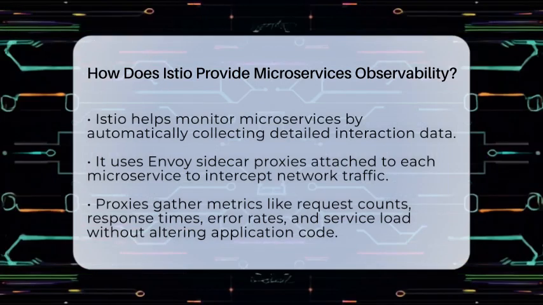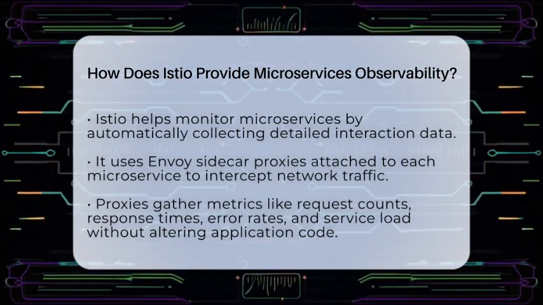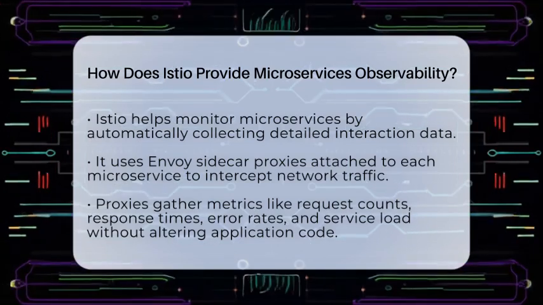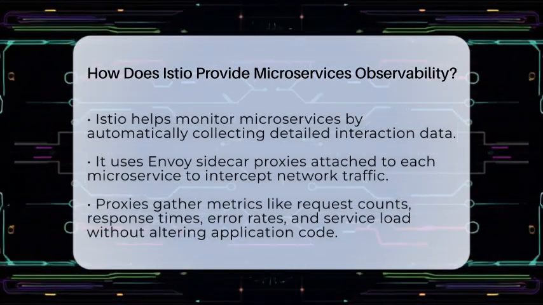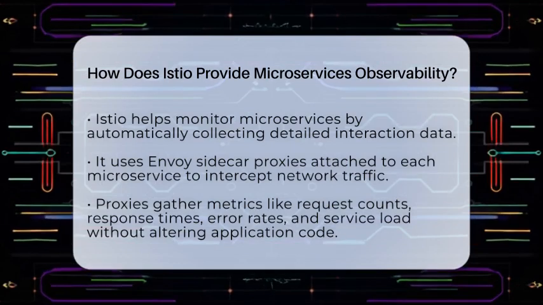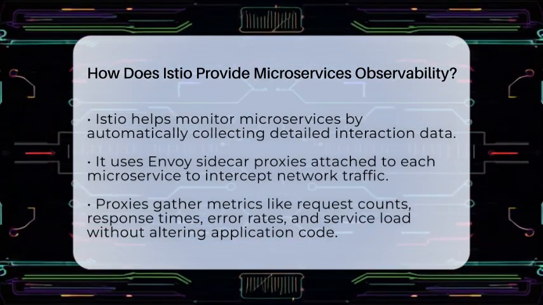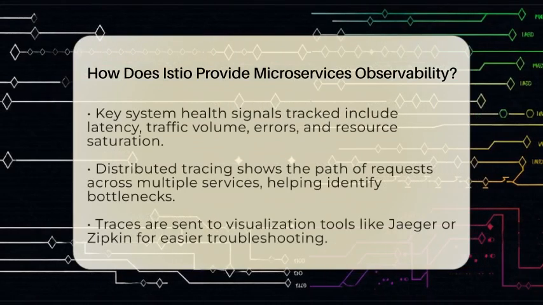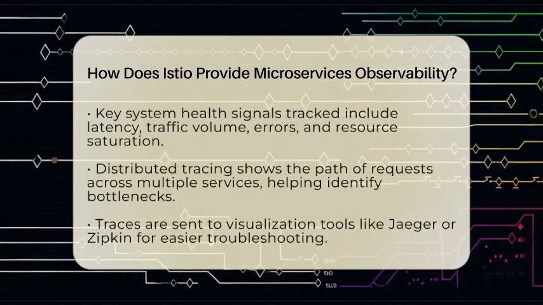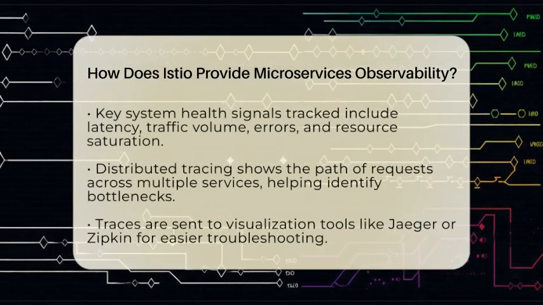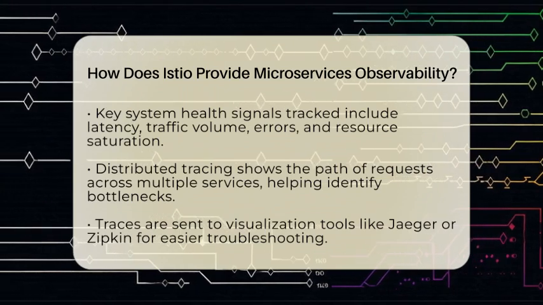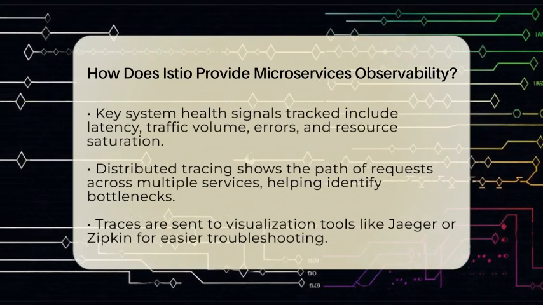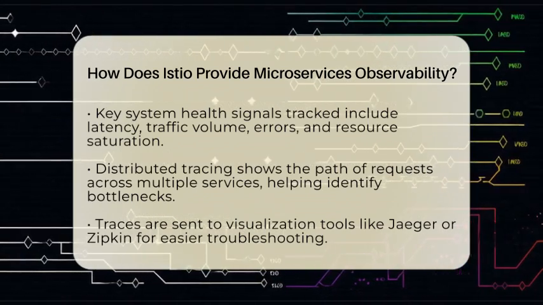Istio uses Envoy sidecar proxies, which are tiny helper programs attached to each microservice. These proxies intercept all network traffic going in and out of the service. They collect data like how many requests are made, how long each request takes, error rates, and how busy the service is. Because these proxies are part of the system, they do this without changing the actual application code. It's like having a security camera that records everything without the residents noticing.